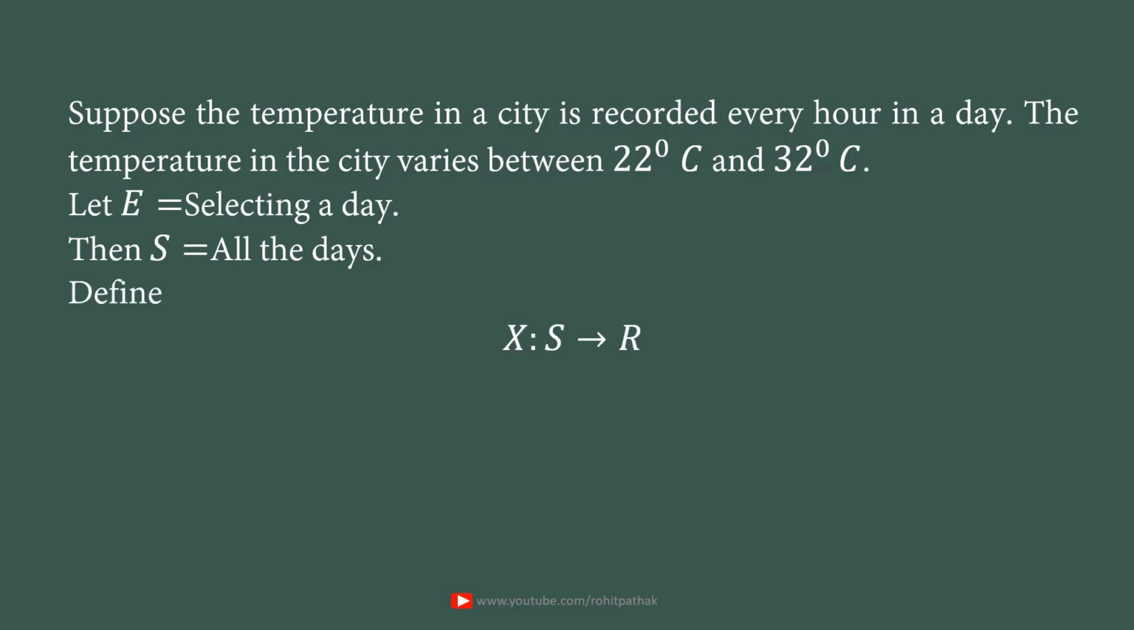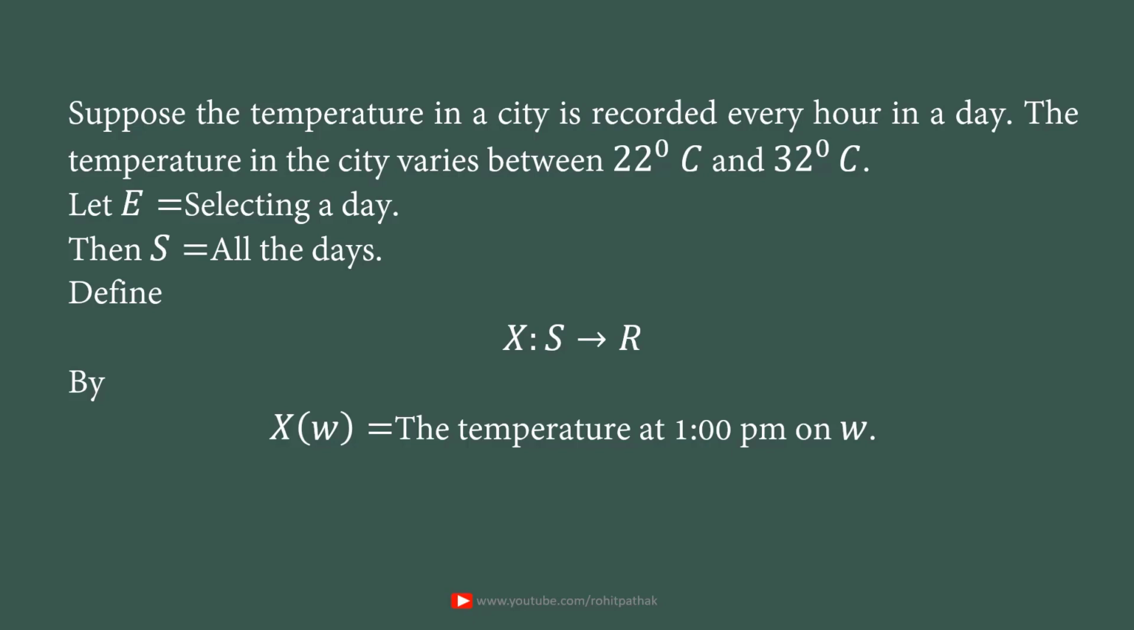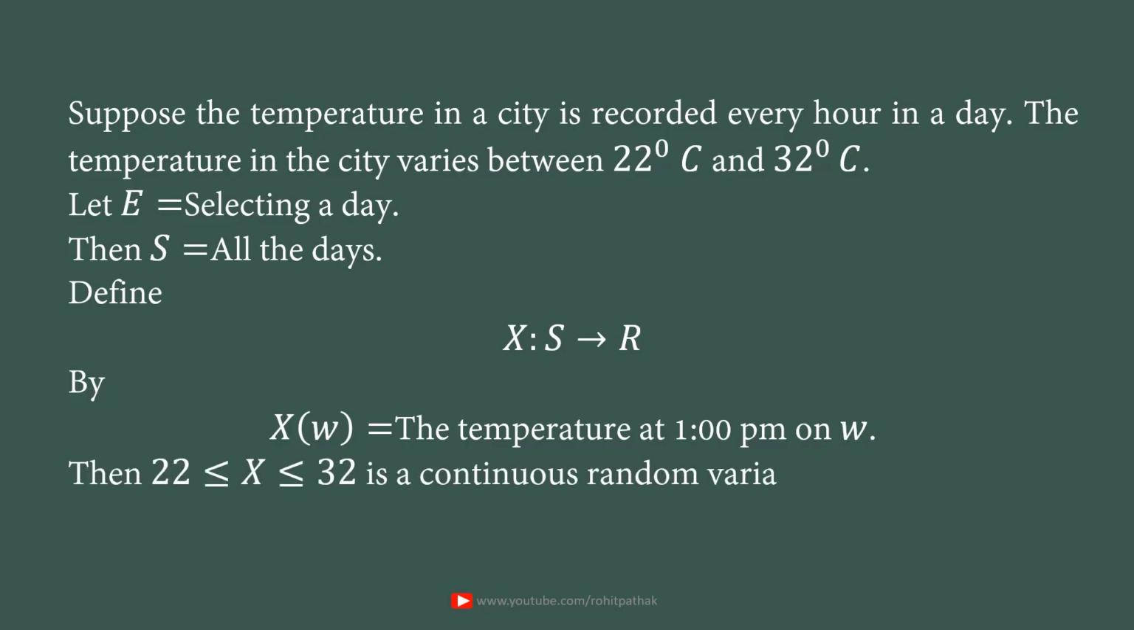Define X from S into R by X(w) equal to the temperature at 1 p.m. in w. That means w is a day and we measure the temperature at 1 p.m. on w. So when we measure the temperature at 1 p.m. on this day, it could be any value between 22 degrees Celsius and 32 degrees Celsius. And the temperature rises continuously, because from 22 to 32 degrees Celsius, it takes every value. Therefore, X is a continuous random variable taking values between 22 and 32.